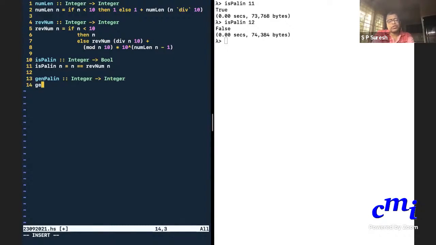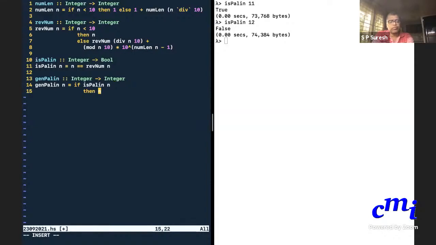So what is this procedure? This I'll let you write. Once you write, I'll start with some number n. If n is a palindrome, then I just return n itself.